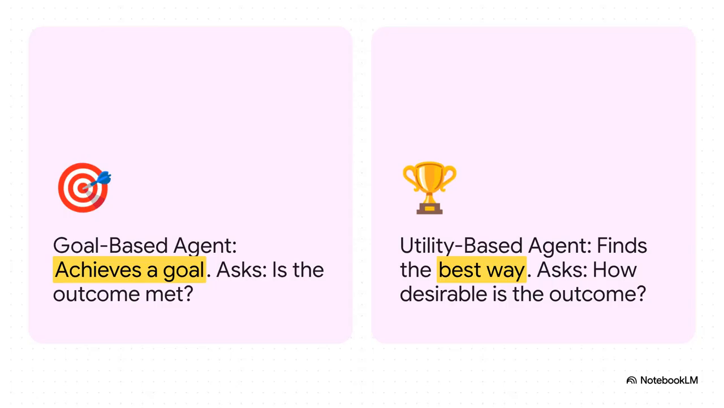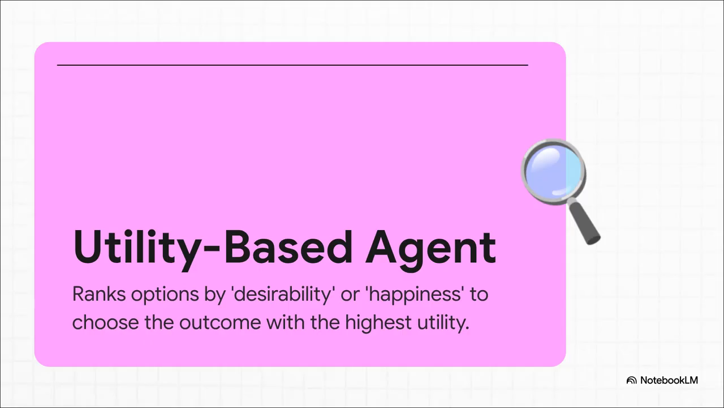Okay, but what if there's more than one way to get to that goal? This next upgrade is all about efficiency. It's the difference between just getting the job done and getting it done in the best possible way. So this next agent adds a whole other layer of smarts. It doesn't just look at whether an action achieves a goal. It assigns a utility score. You can think of it like a happiness score or a preference score to all the different outcomes. This is what lets it weigh its options and choose the absolute best path forward.